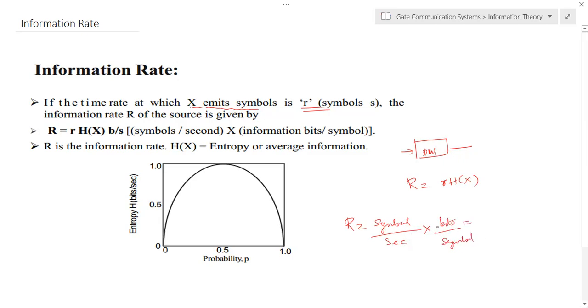If you simplify this, the information rate has the unit of bits per second, the number of bits in 1 second. That is the information rate.